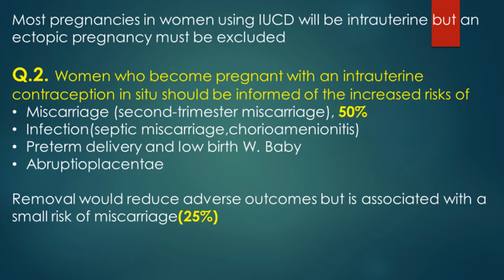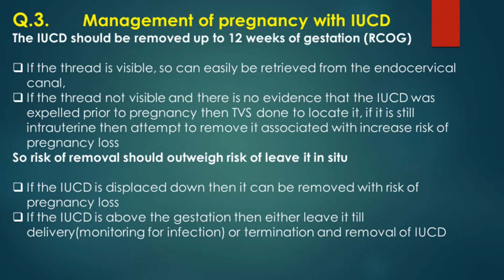Complications. Number 1. Miscarriage. It is mainly second trimester miscarriage in 50% of the cases. Infection, septic miscarriage, chorioamnionitis, puerperal sepsis, preterm delivery, low birth weight baby, antepartum hemorrhage, abruptio placentae. But if the device is removed, there is also a risk of miscarriage, but it is 25% compared with the 50% when it is left in situ.